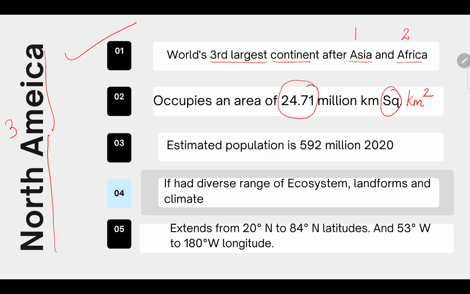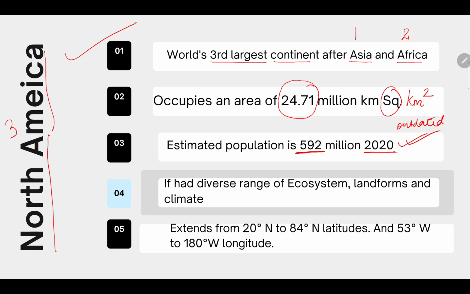So what is the estimated population? Kindly check in your book, the estimated population has now risen to 592 million in 2018. In your book the data is outdated. Kindly check this and write the correct population. Total population of North America is 592 million according to the 2020 census.